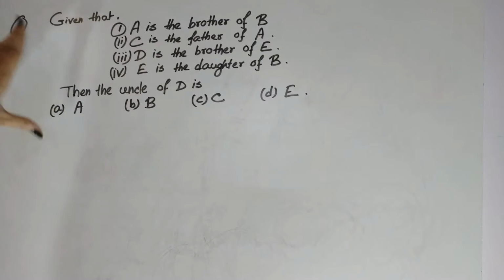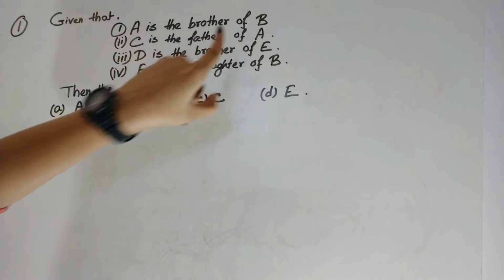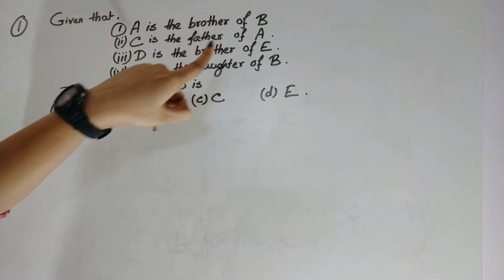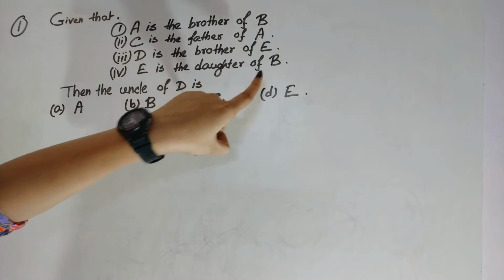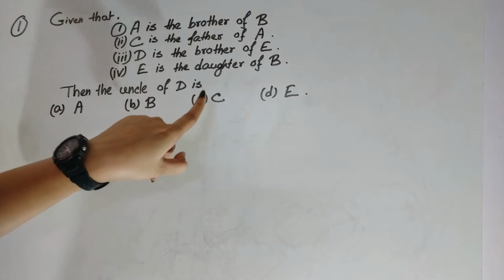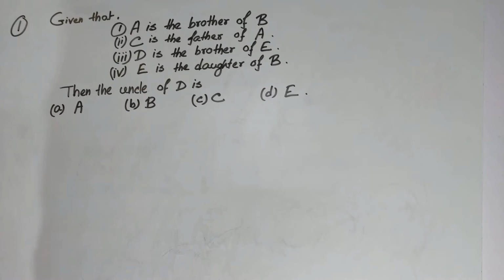Today's first problem. Given that A is the brother of B, C is the father of A, D is the brother of E, E is the daughter of B, then the uncle of D is, 4 options are given. Pause the video, try to solve it.